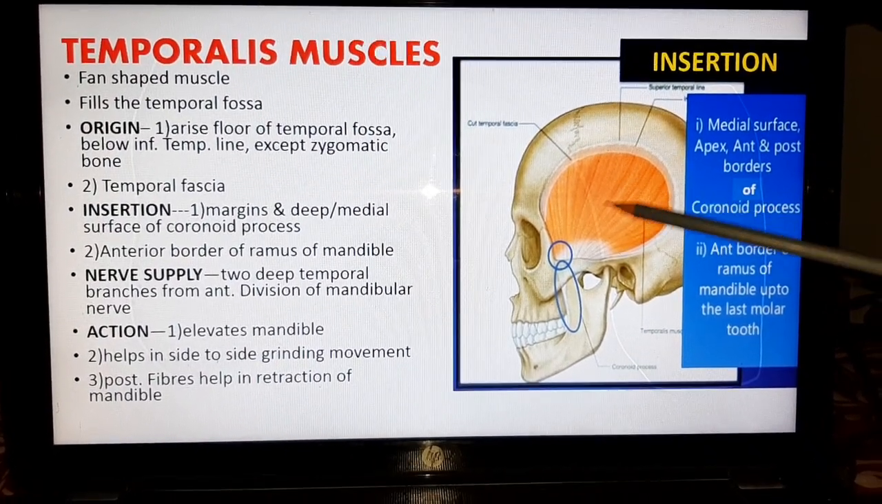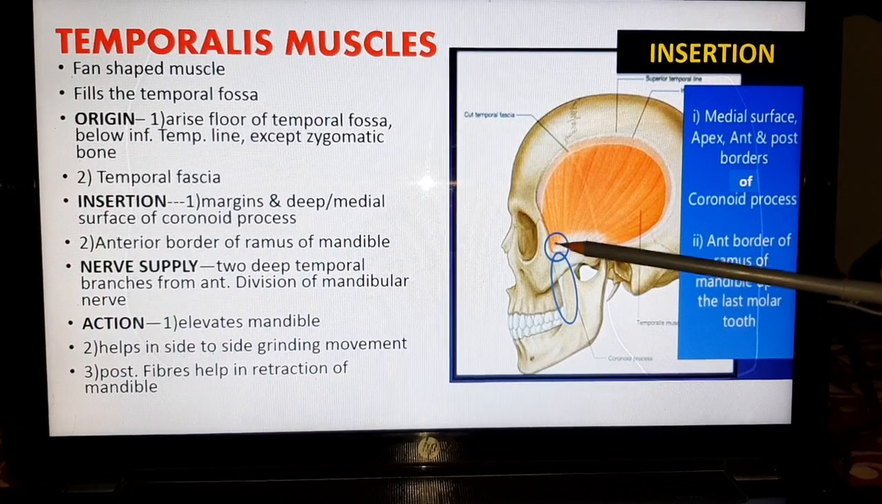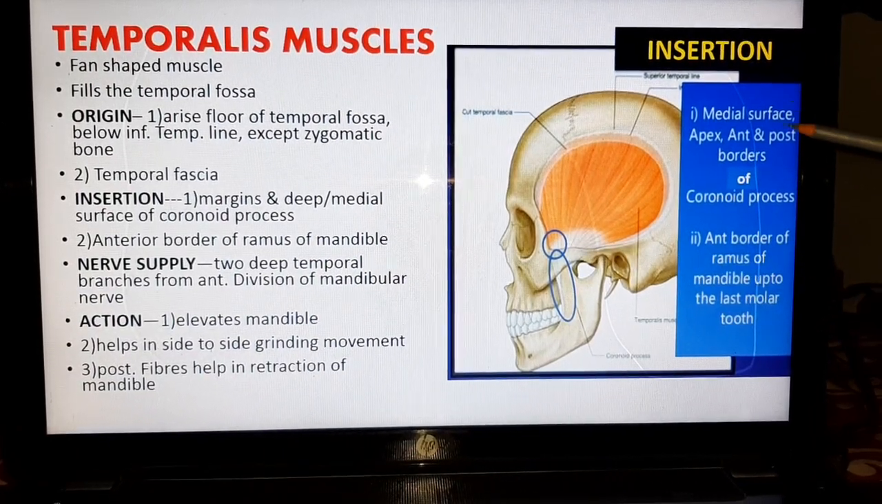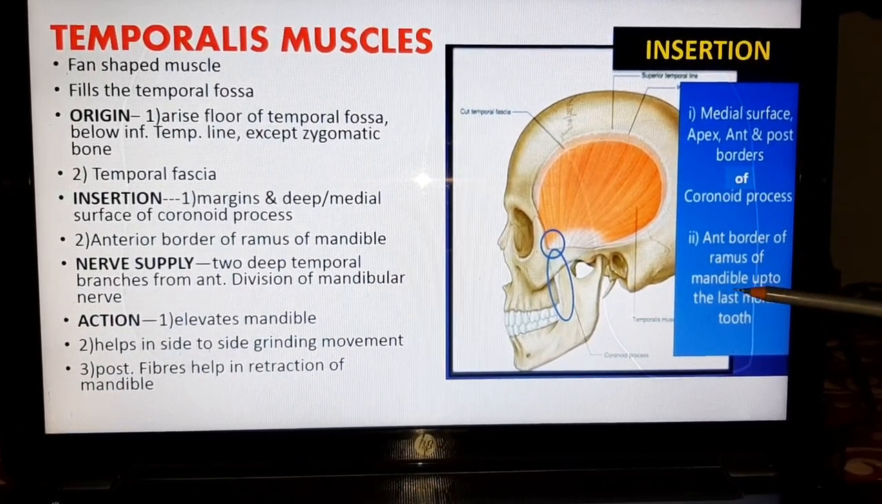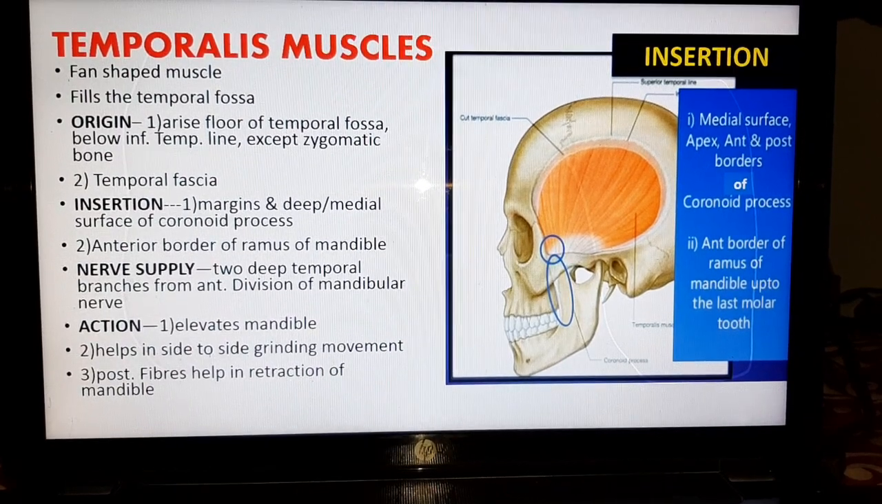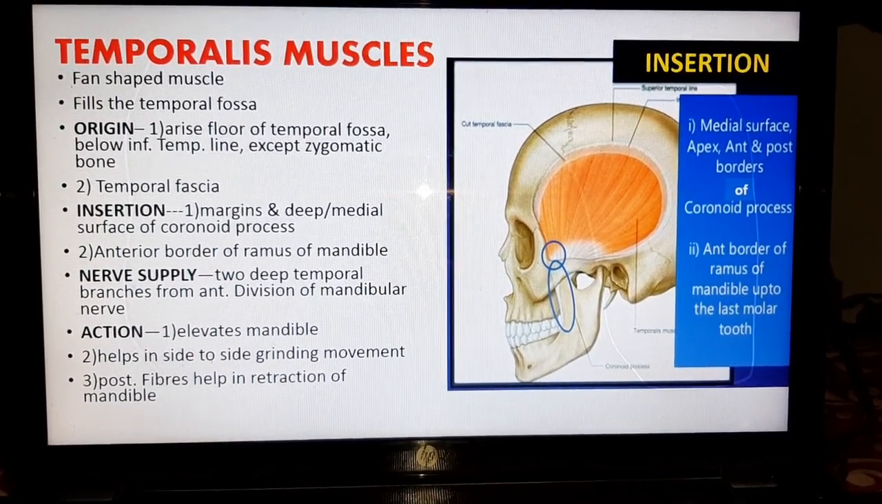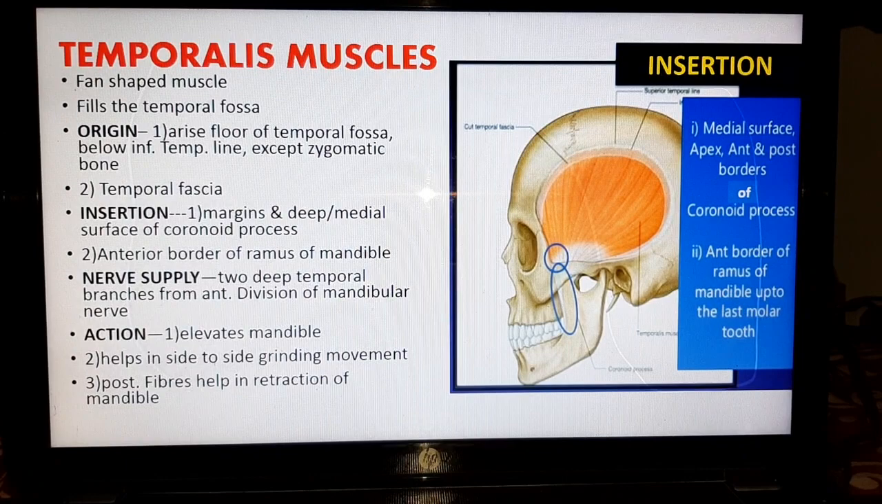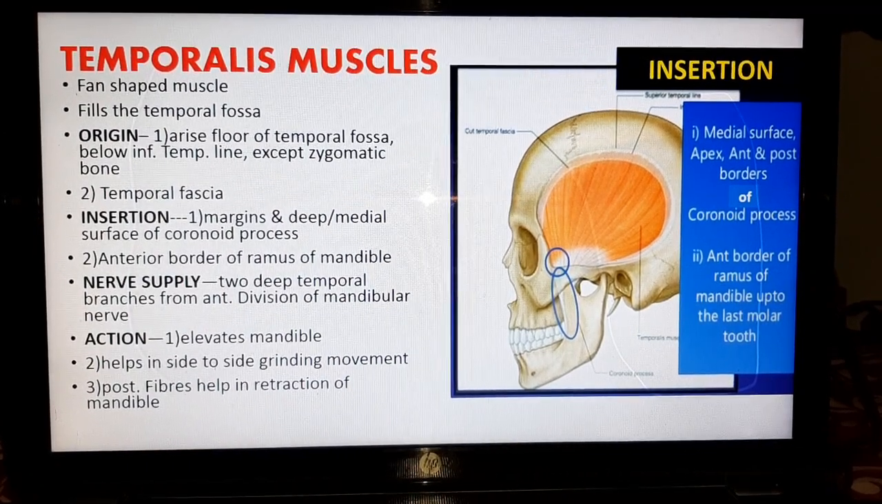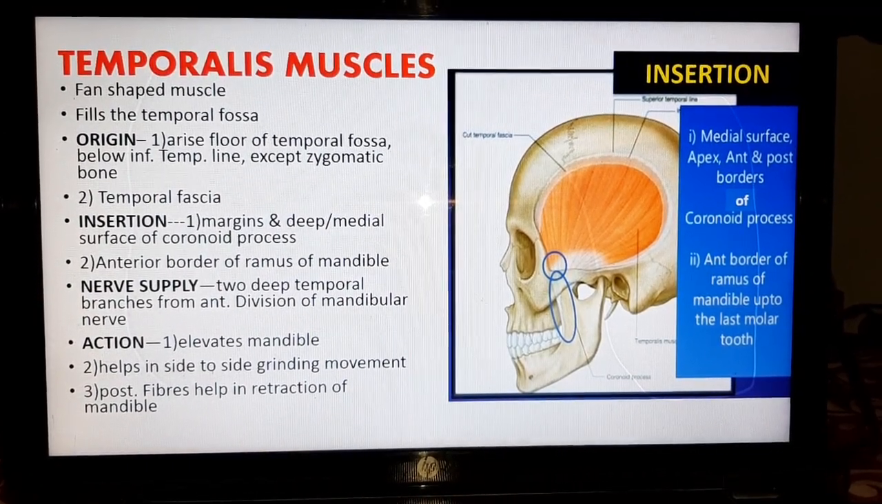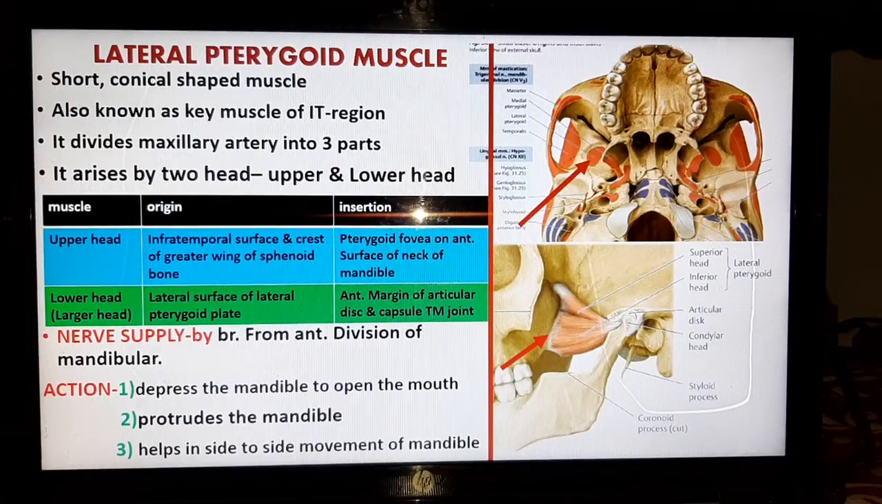This one is the muscle and this one is the insertion site. Here you can read the insertion site of this muscle at the medial surface, apex and anterior and posterior border of the coronoid process, and also on the anterior border of the ramus of the mandible up to the last molar tooth.